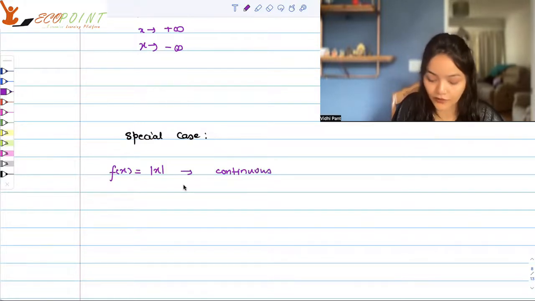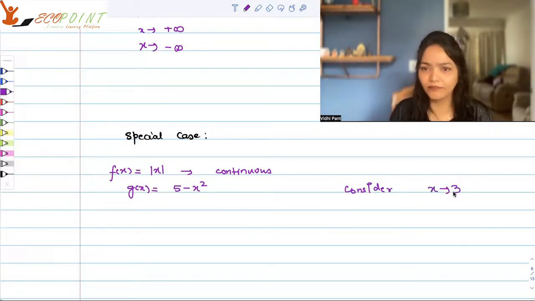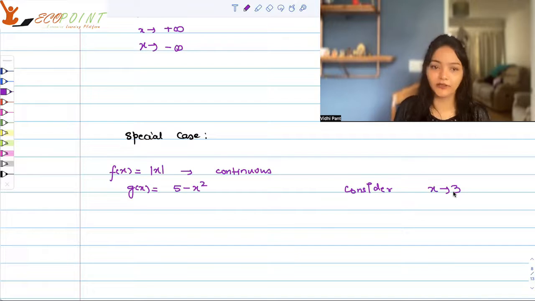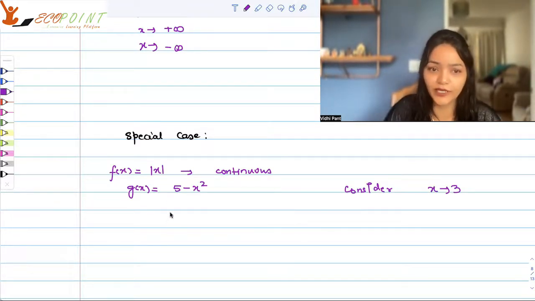Mod x is a continuous function. Let's take a function g which has a limit at certain points c. So let's take g(x) as some polynomial because I know that the limit would exist. So let's take it as 5 minus x squared maybe. And let's consider the limit at 3, just randomly. A polynomial has a limit everywhere, so it has a limit at 3 also, right?